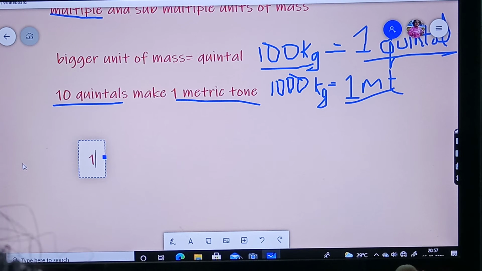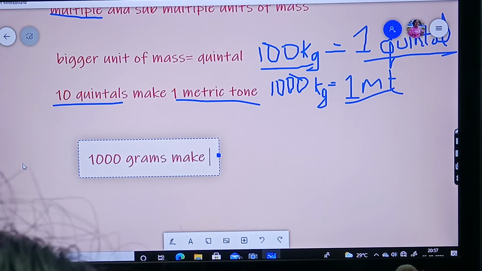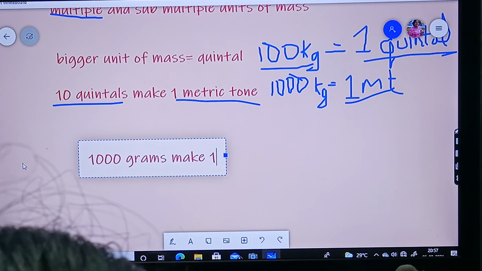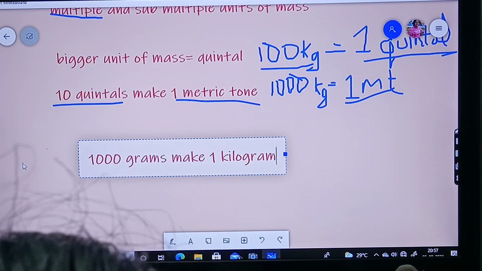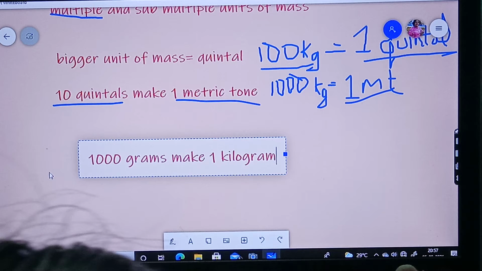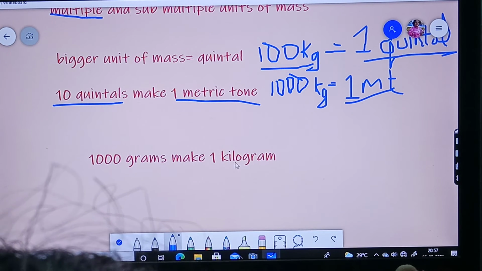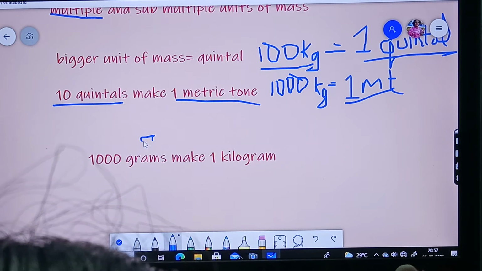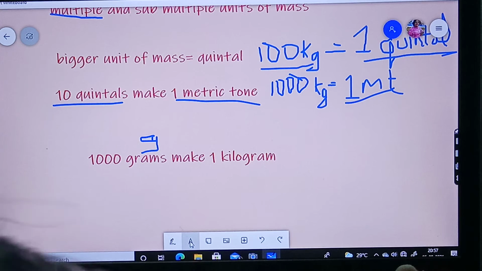So 1000 grams make 1 kilogram. 1000 grams make 1 kilogram. And the short form of gram is what? G, small g. Okay.